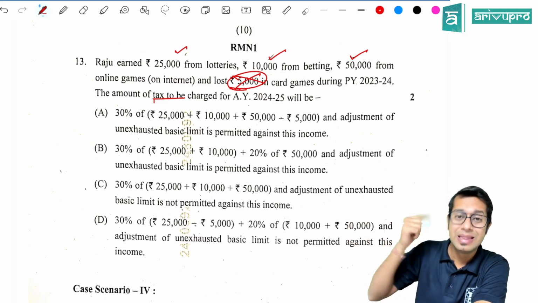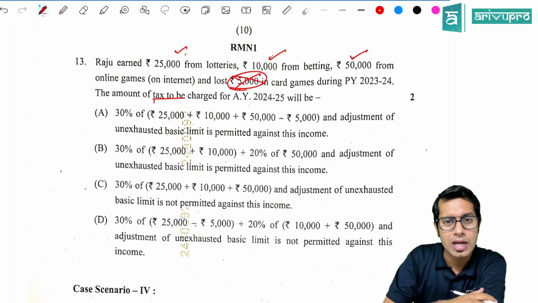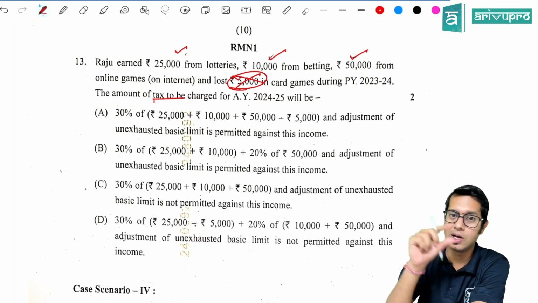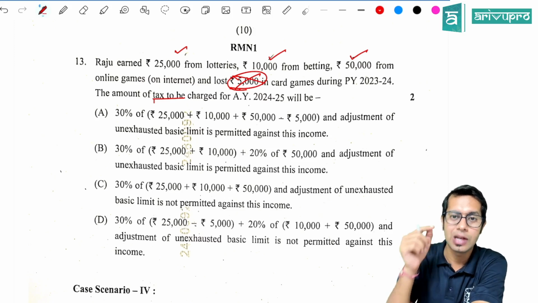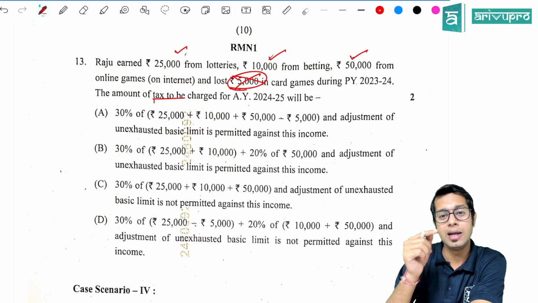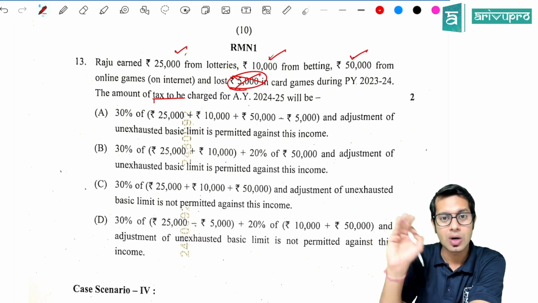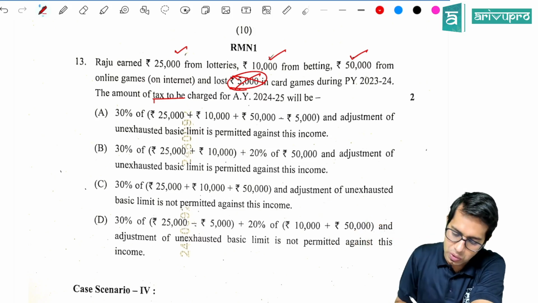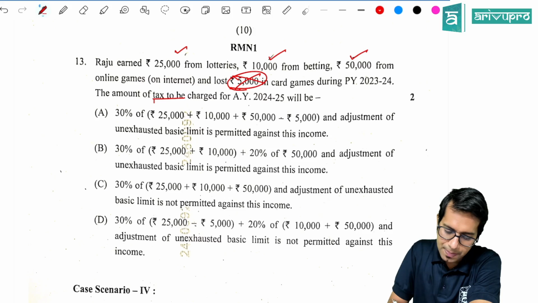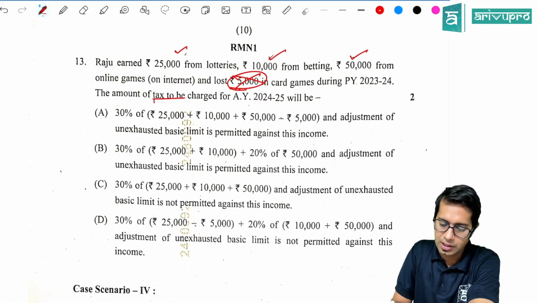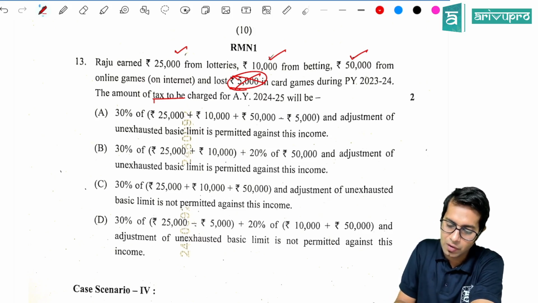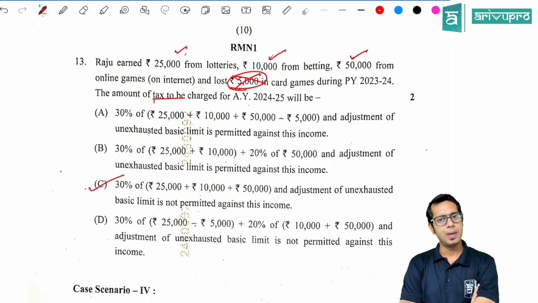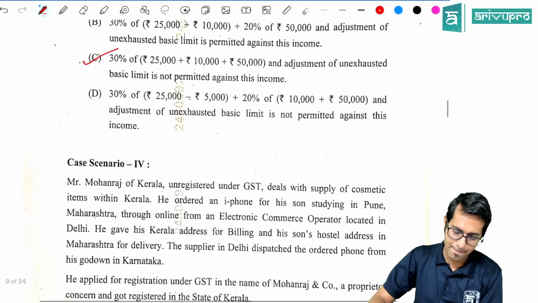And will they get basic exemption limit for casual income, sir? No. Answer is no. If you remember, in the notes we have written a note. Normally basic exemption limit is available for slab rate income, and if slab rate income is not there, then it is available for income taxable at special rates except casual income. So the right answer will be 30% tax on 25,000, 10,000, 50,000, and adjustment of unexhausted basic exemption limit is not permissible. Option number C is the right answer.